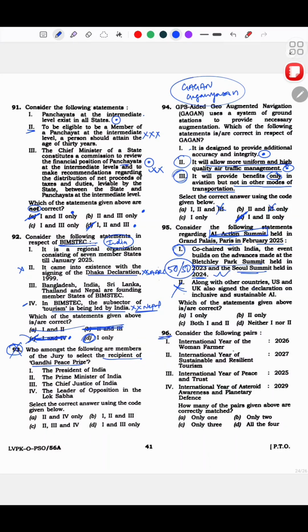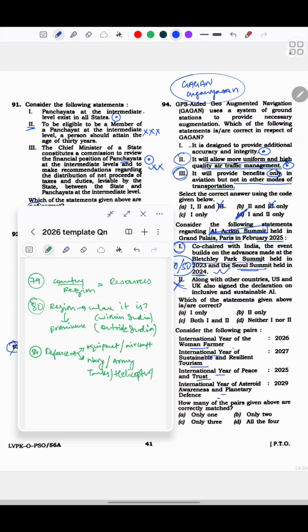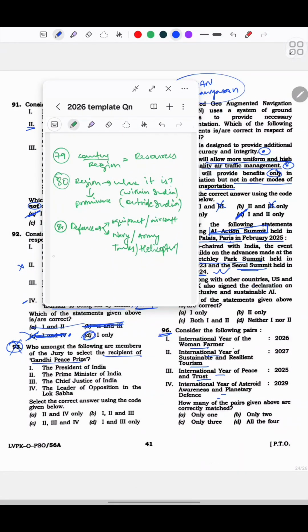Now this, 96. International Year of the Woman Farmer, International Year of this, International Year of Peace. So I can see that next year 80, no, this is 90, right? 96. International years can be a question.